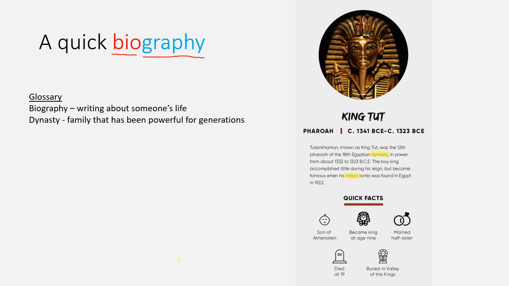So King Tut came from a family that had been powerful for many, many years. The word intact means undamaged or whole. It tells us that his tomb, so his coffin maybe, was found undamaged or whole after all those years in 1922. So you put down those 3 terms in your glossary now. You're going to need plenty of space to keep adding to the glossary, so leave loads of space underneath, or you could even have done it on a fresh page. Pause this while you're putting those 3 terms into your glossary.